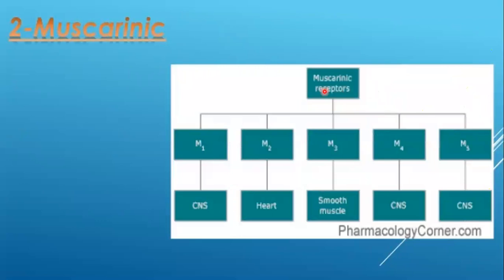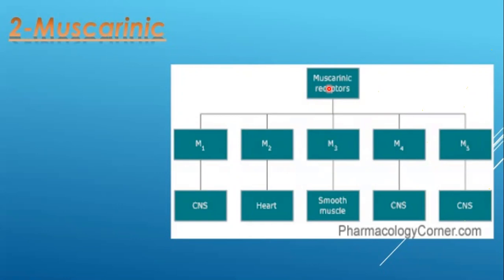Why are we calling it a muscarinic receptor? Because this is a cholinergic receptor at which acetylcholine binds and produces action. But why are you calling it muscarinic? Because besides acetylcholine, muscarine can also bind and stimulate the action. But at the muscarinic receptor, nicotine cannot bind. Therefore, you are calling it a muscarinic receptor.